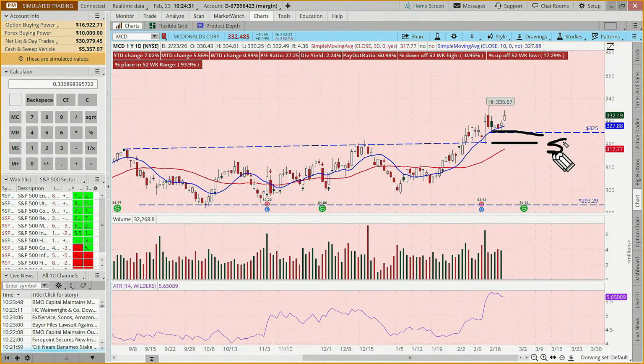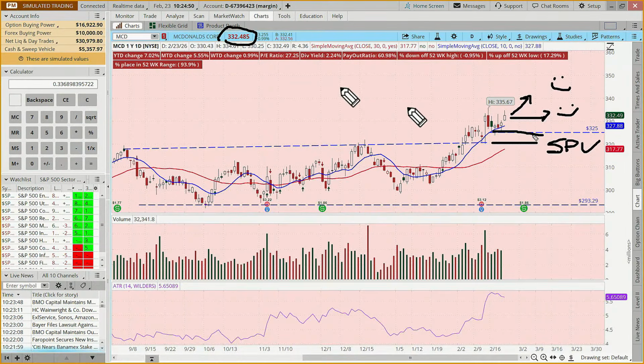And the goal with this is for it to stay above 325. So if it continues to go up, which is our expectation, we're happy campers and we have a successful trade. If it just goes sideways, and if at the end of 25 days, it's basically right where it was, we still have a successful trade.